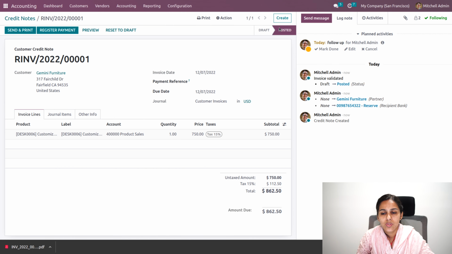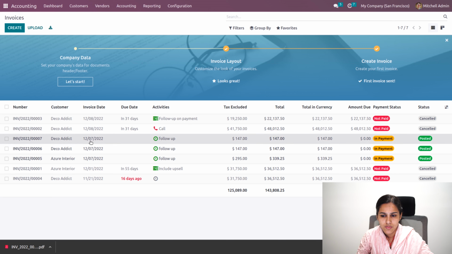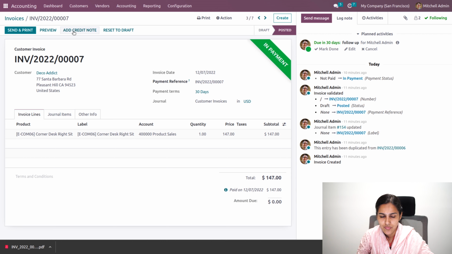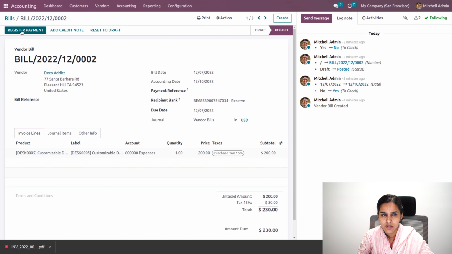So this will be moved to the posted stage, where you can see the total amount is shown in negative, which means we have to make payment. And also we'll be able to create credit notes from the invoice itself. That is, from the invoice we will have this option to add a credit note. So it will generate a credit note under the credit notes. Now we'll be moving to vendor refund. So here we have already added a bill and the bill is paid.